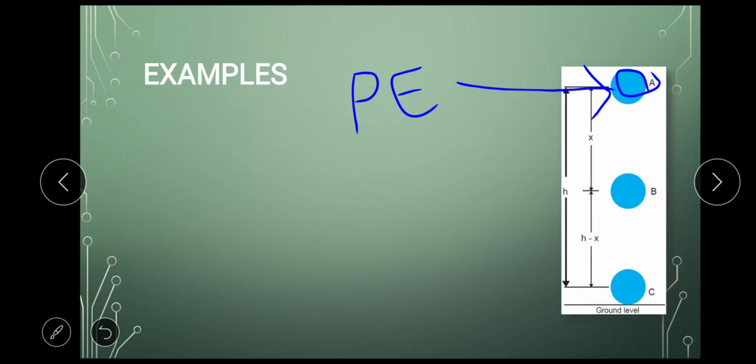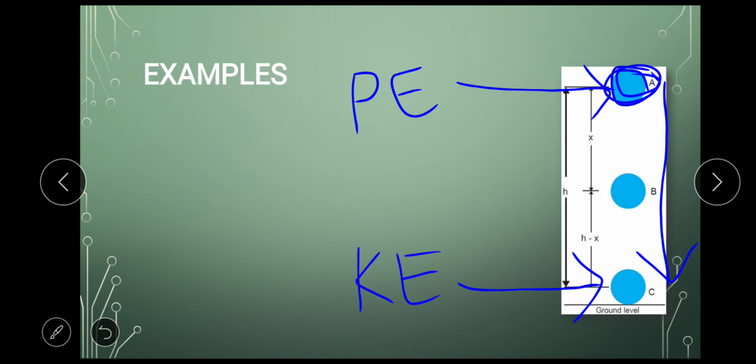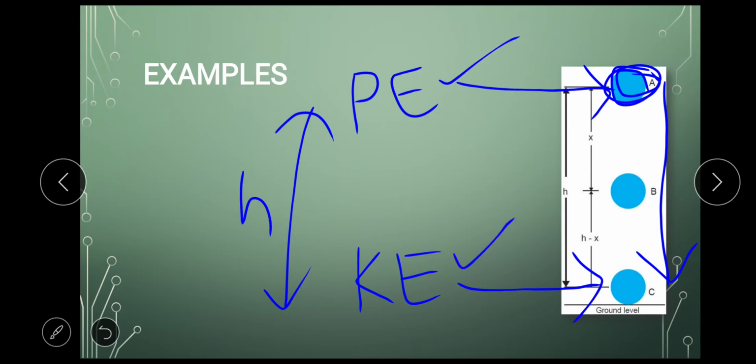So the kinetic energy, there is no kinetic energy at this position. When the ball reaches the ground, it falls with a great speed. Just before reaching the ground, it is at its maximum speed. At that instance, we say that it has a great amount of kinetic energy. So when it is at a particular height, we say that it has potential energy, and when it is on the ground with great speed, we say it has kinetic energy.